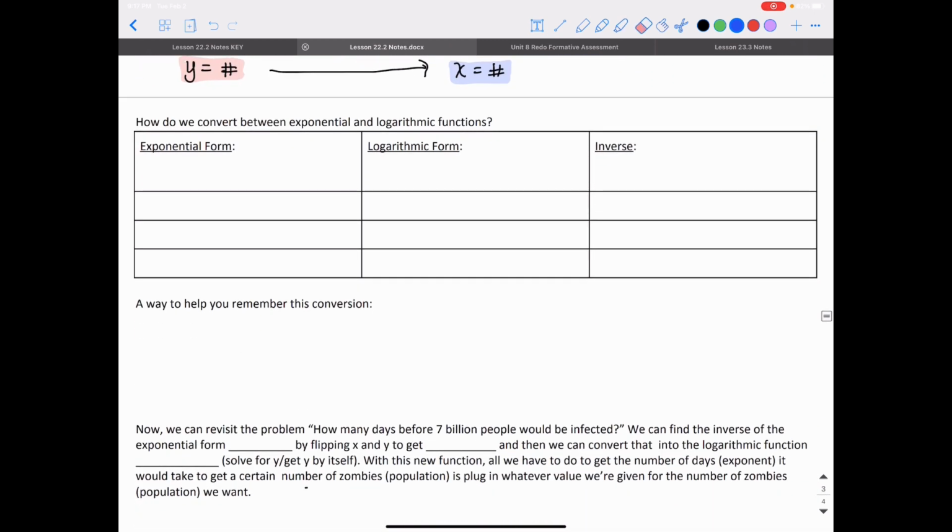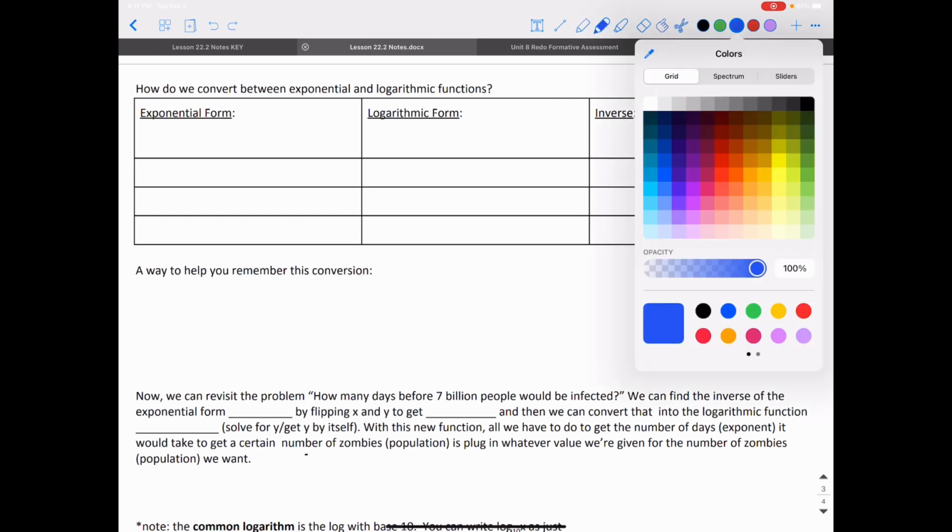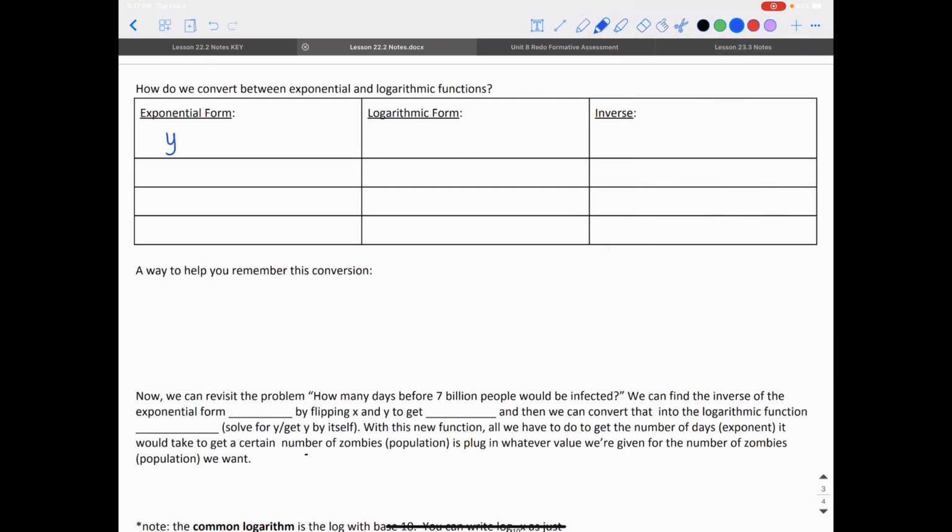All right, so how do we convert between exponential and logarithm functions? Well, our exponential form, we're not going to do y is equal to a times b to the x power. We're just going to focus on a parent function. So y is equal to just b raised to the x power. We're just going to focus on that.